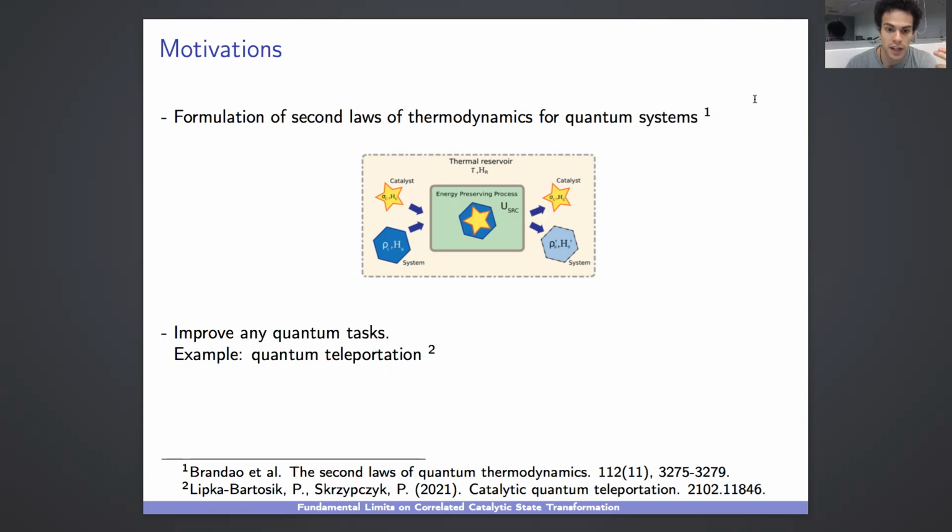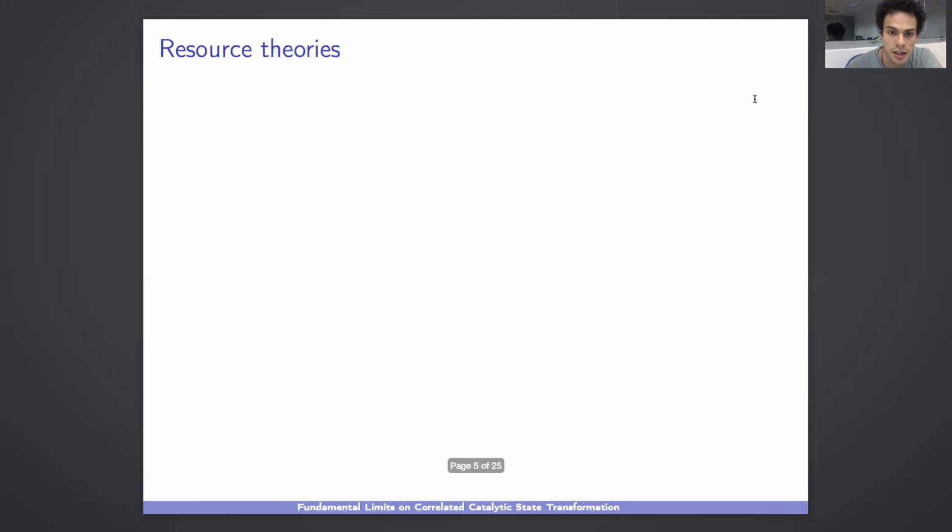catalysts have been used to enhance quantum state transformations. So in principle, they could improve quantum tasks, and the first example was already given in the context of quantum teleportation. So our work is about what is actually possible with catalytic transformations. First of all, I want to point out that this is a more general problem, involving quantum resource theories. So in quantum state transformation, you could allow, in its more general way, for a catalyst.